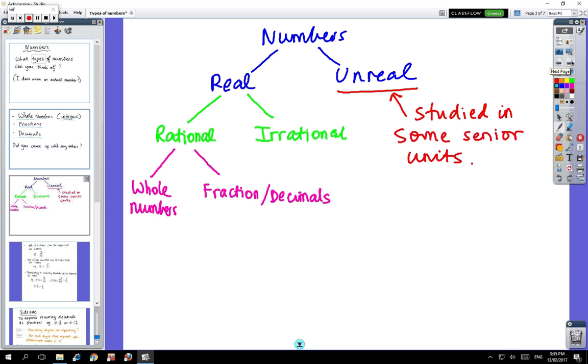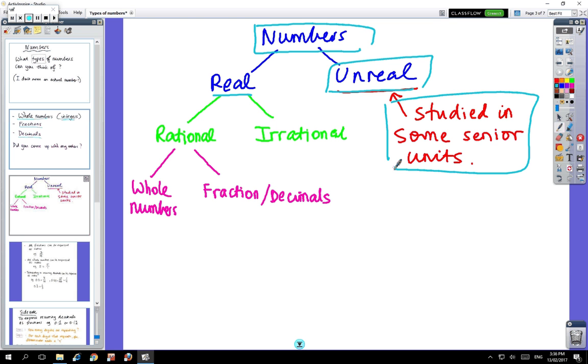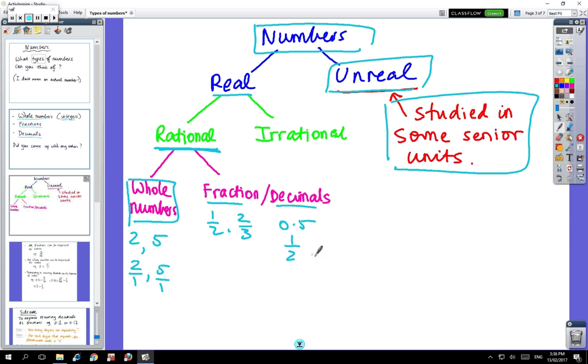Okay, so what I'm going to do is I'm going to break up numbers into like a table. So we've got numbers, and we have real numbers. There's another set of numbers called unreal, and you don't study unreal numbers until you get to senior school and only in some of the units. So let's look at the real numbers. One group are called rational, and some of those rationals are whole numbers, like 2 or 5. And the reason they're called rational is because these could be expressed as a ratio, 2/1, 5/1. Now the other part of rational numbers are the fractions and the decimals, like 1/2 and 2/3. 0.5 could be written as 1/2, and etc., etc.